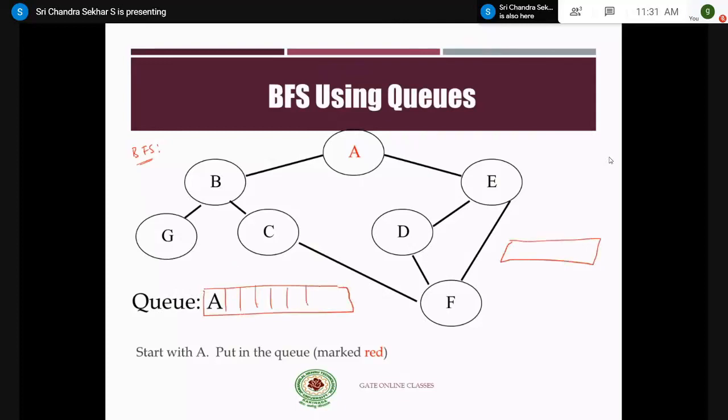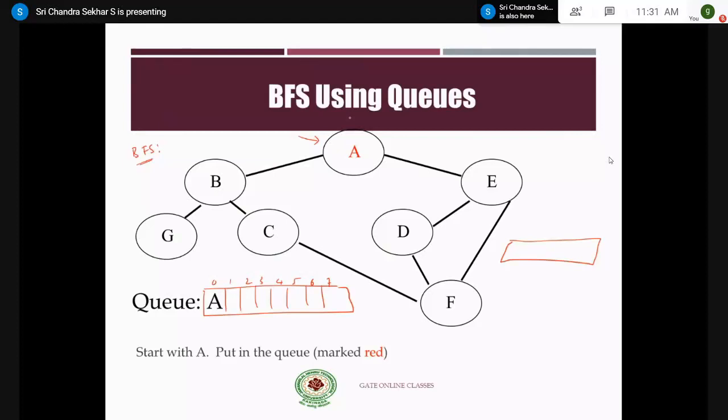We have a Q of some random size. So this is the starting vertex. He will give you the starting vertex like A, B, or anywhere you can start. That's the disadvantage of graphs. For example, if it is a tree, you can directly start with the root node. Why? Because the tree definition says that out of all the vertices, you have to designate one particular node as a root node, and you start everything from that root node only. But in graphs, there is no special designation of any node. That's the reason why you have to choose one vertex as a starting vertex, right?